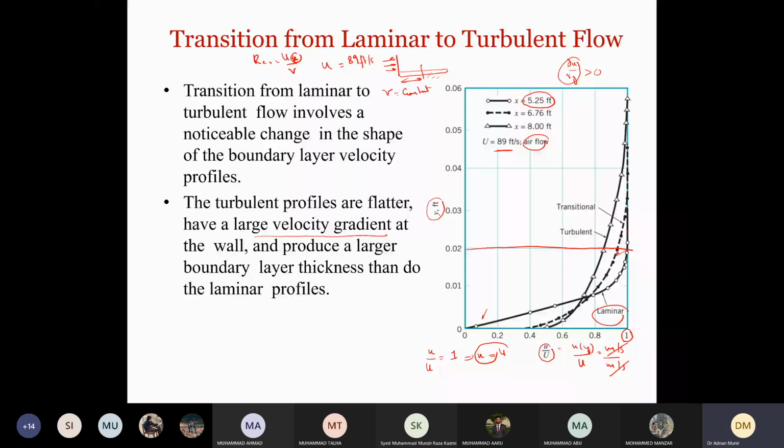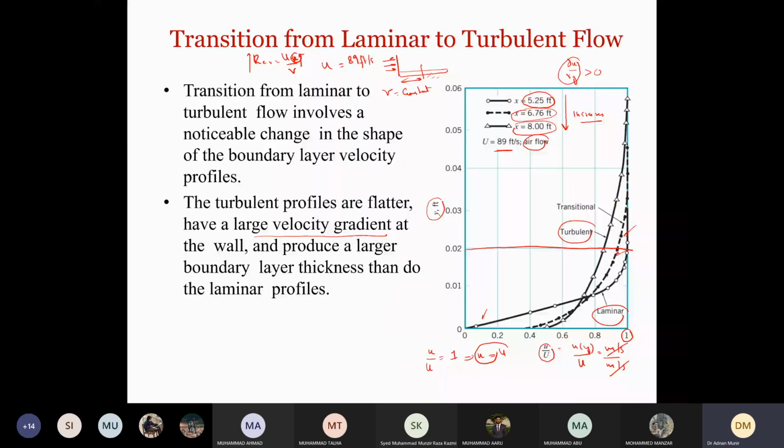Above 5.25 feet the flow is laminar. When we talked about transition, these filled black dots, in this case x was increased to 6.76 feet, and then finally when the flow becomes turbulent, x equals 8. So you can clearly see as x increases, the flow becomes turbulent because the Reynolds number is increasing with x, because U and ν are constant in this case.